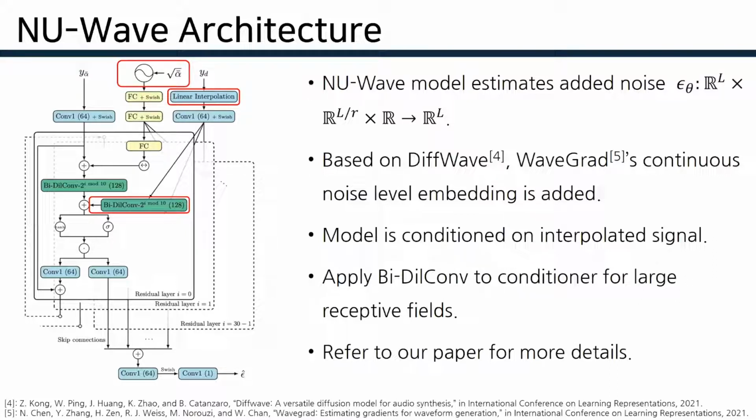In addition, we replace the mel spectrogram input of DiffWave with a linearly interpolated downsampled signal. During several modifications, we found that the downsampled signal needs more receptive field than the noisy one for better quality. Thus, we applied bidirectional convolution as main 1 and 2. Also, we found that several hyperparameters such as the linear scale of noise level affect output quality too. Please refer to our paper for more details.